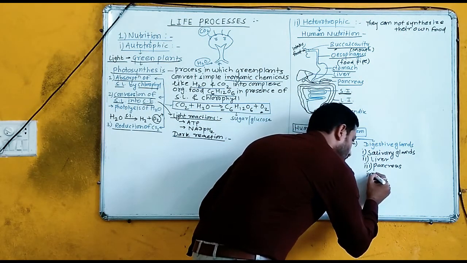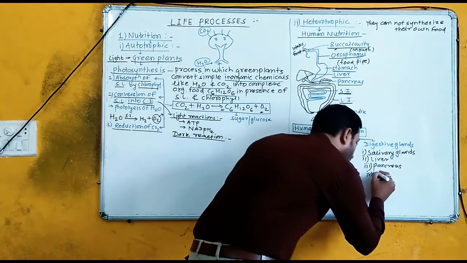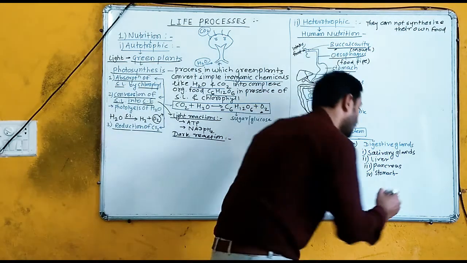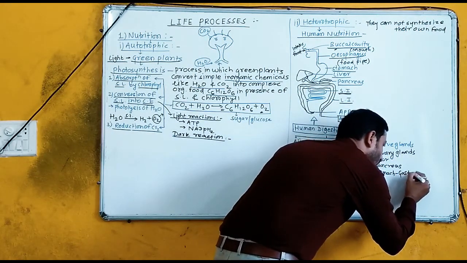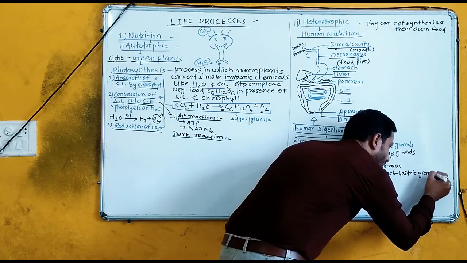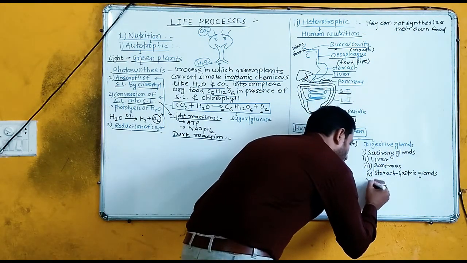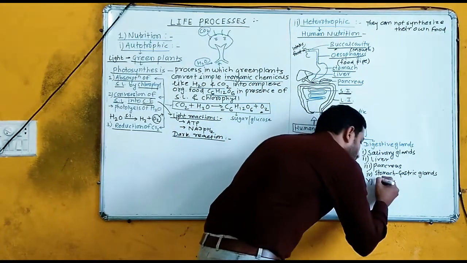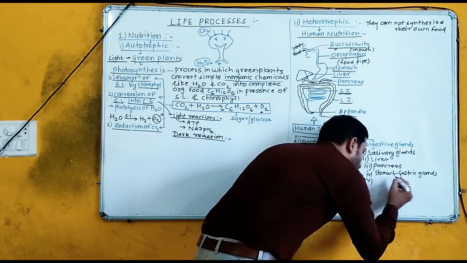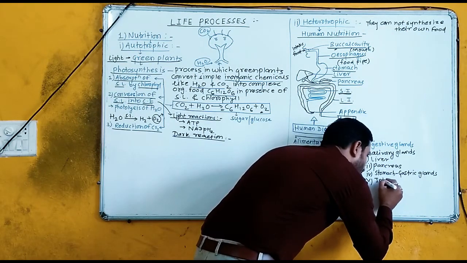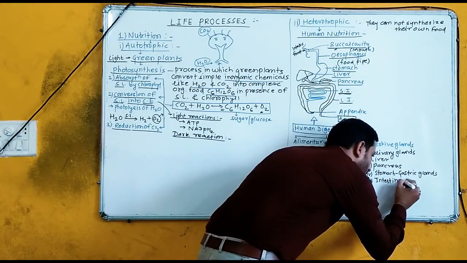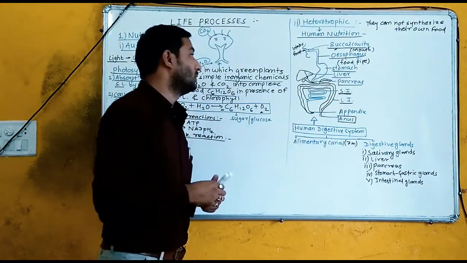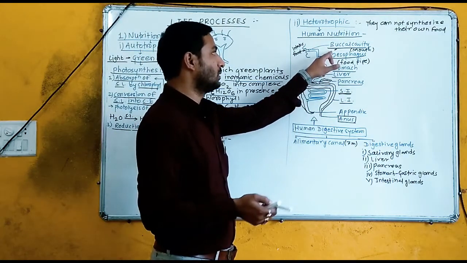After that, the stomach also possesses digestive glands known as gastric glands. And in the small intestine mainly, there are glands known as intestinal glands. The role or function we will discuss in detail.